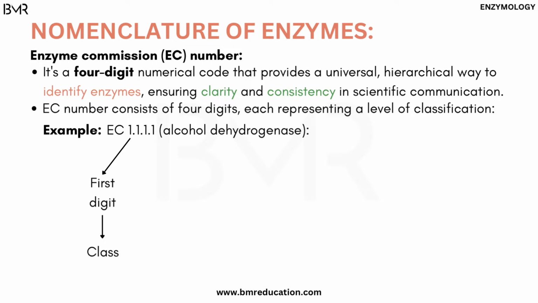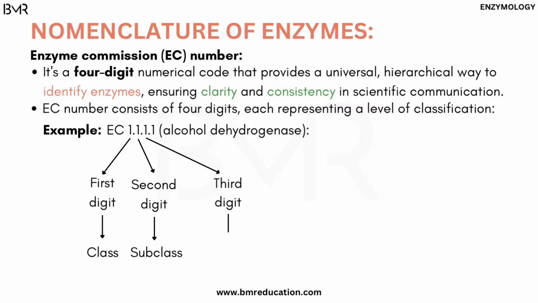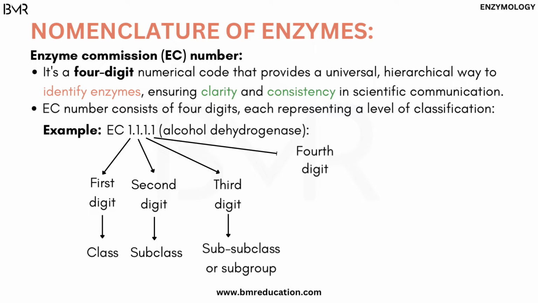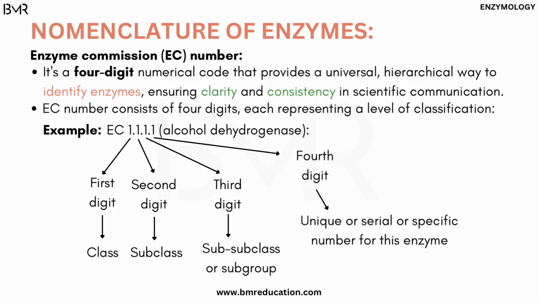The first digit represents the class of the enzyme. The second digit represents the subclass of the enzyme. The third digit represents the sub-subclass or subgroup of the enzyme. The fourth digit represents a unique or serial or specific number for this enzyme.